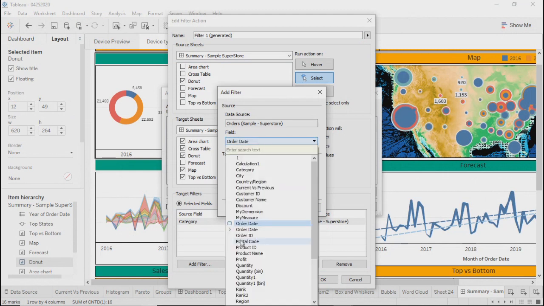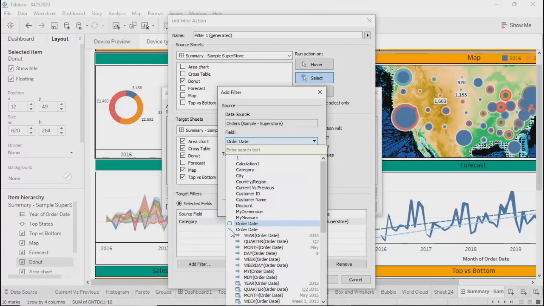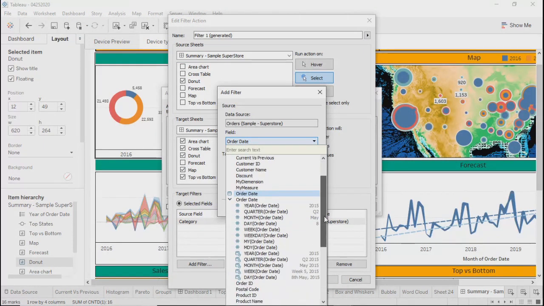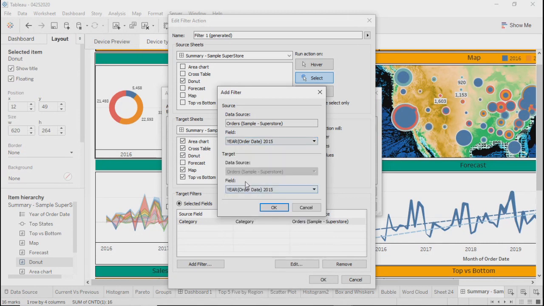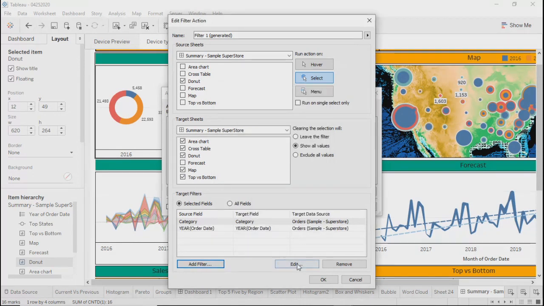I'll go under order date. See, for all the date fields, you have order date, and then under order date, you have all the different derivatives of date. So it is year, quarter, month, day, week, all the formats. I need to select years. Same thing will go here also. So you can do that, and okay.